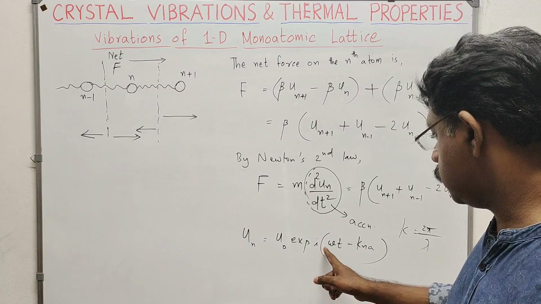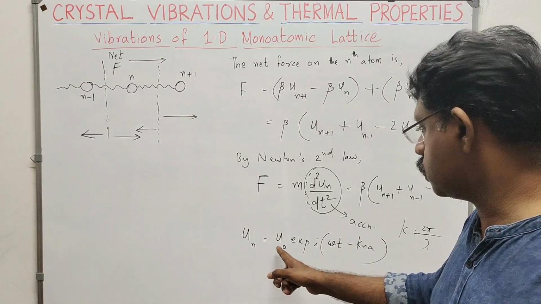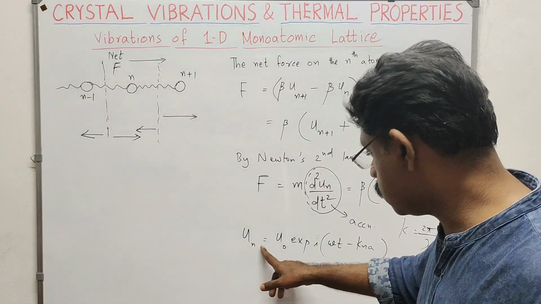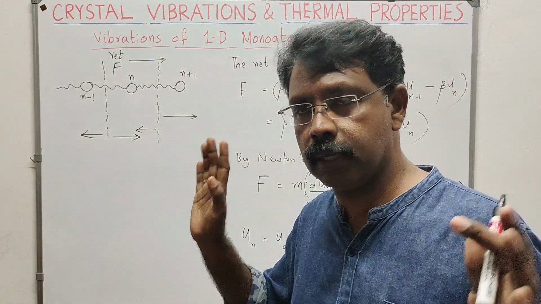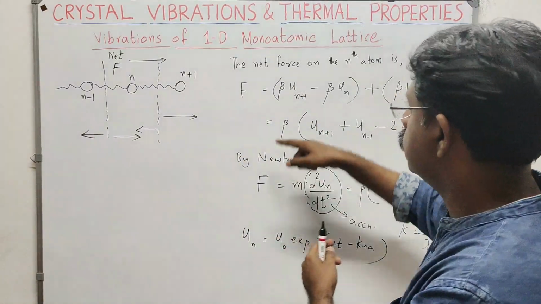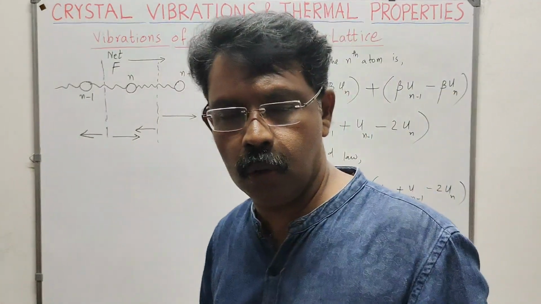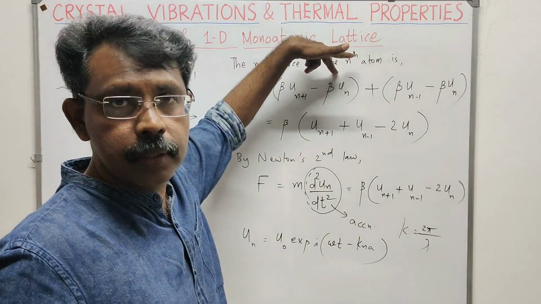Simply, instead of n you put n plus 1. You will get un plus 1 is equal to u0 exponential i omega t minus k into n plus 1 into a. Un minus 1 will be u0 exponential i omega t minus k into n minus 1 into a, like that we will get. ഇങ്ങനെ എല്ലാം കിട്ടിയിട്ട് we will substitute it here. So that is what we are going to do next. All these equations we will substitute in the main equation and solve.